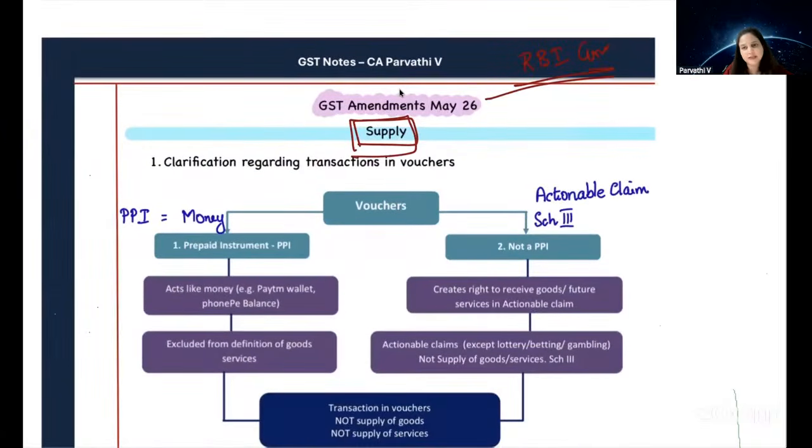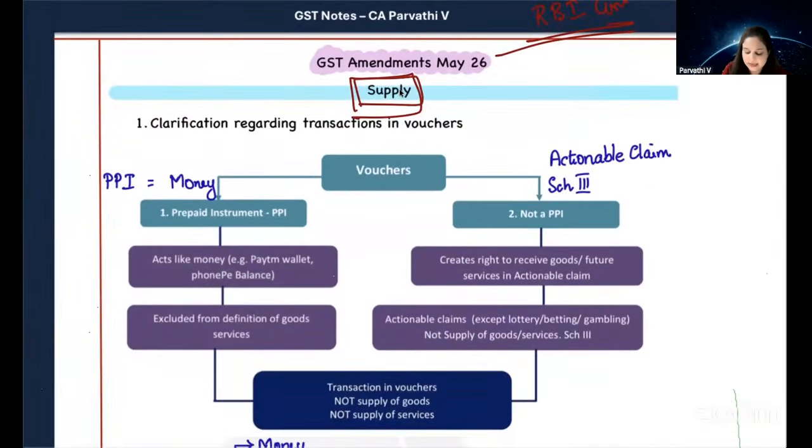It's basically an RBI circular, so we have to comply with that provision. There is no other option. What does it say? If you pay an amount and buy a voucher, it's called a prepaid instrument. You go to Kalyan Silks, pay 10,000 rupees, and you get their voucher. So it is a prepaid instrument. You've already paid in advance to get that voucher.